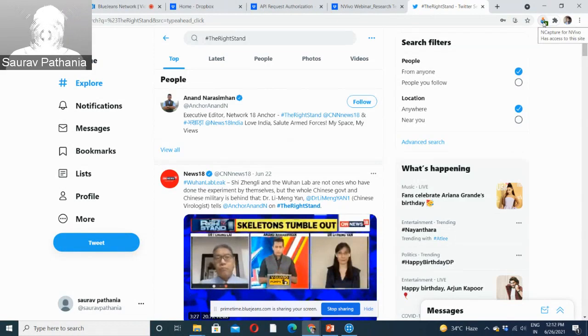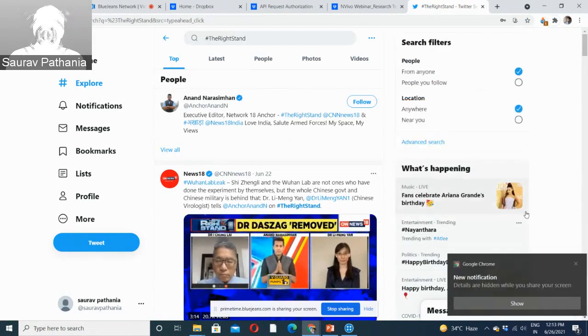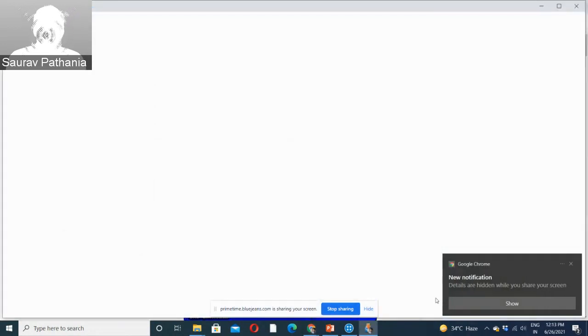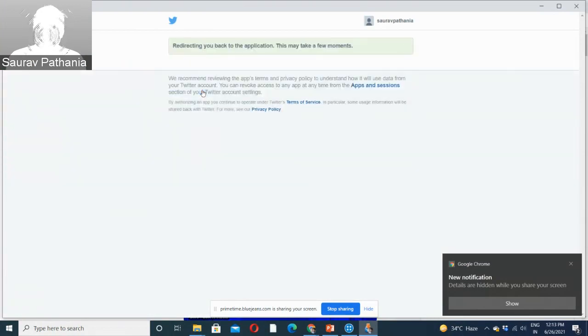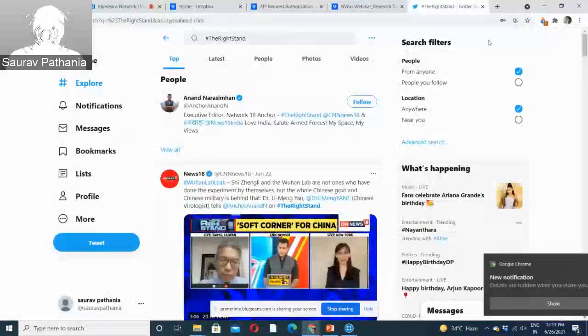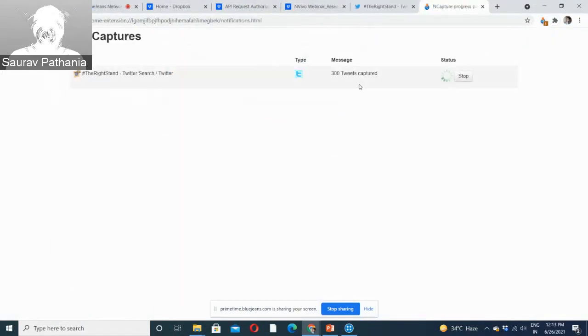This gets automatically installed once you install NVivo. This app, or add-in, gets installed on your browser, which helps in capturing the data. So I want these tweets as a data set, and I go to capture. You need to authorize it once, and it will start capturing the tweets. If I go to the capture progress page, you can see the tweets being captured live. It starts from the very latest tweet and keeps on capturing.